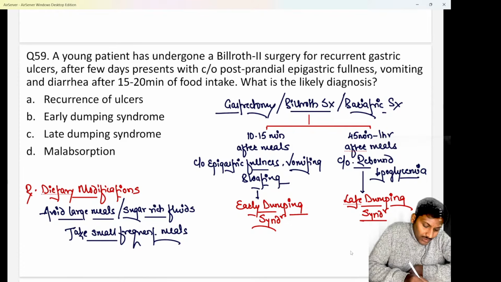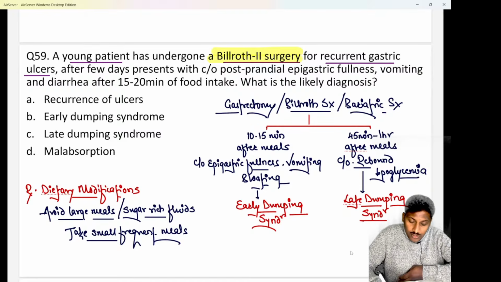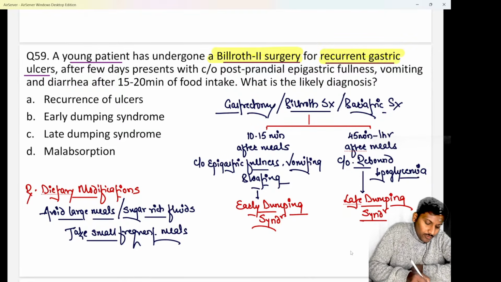If they ask you a case where they say young patient has undergone a Billroth 2 surgery for a case of recurrent gastric ulcer. So as the patient was having recurrent gastric ulcer, the patient has undergone a Billroth 2 surgery which is a gastrojejunostomy. Okay? So whenever the patient undergoes antrectomy plus a gastrojejunostomy, we call it as a Billroth 2 surgery.